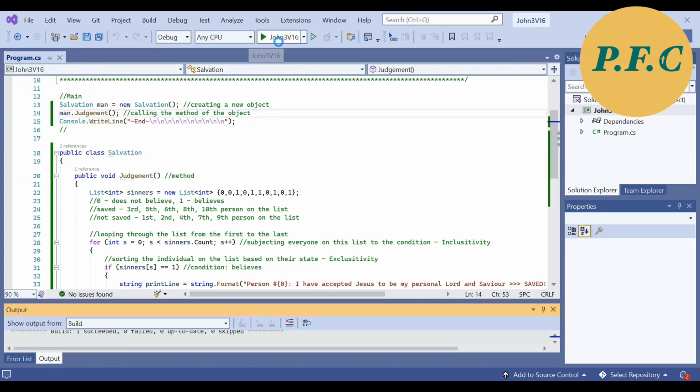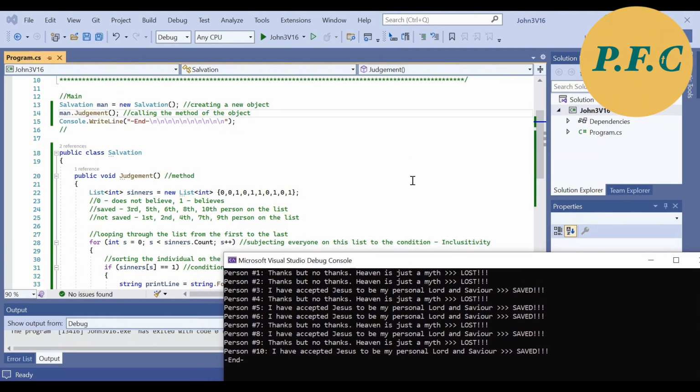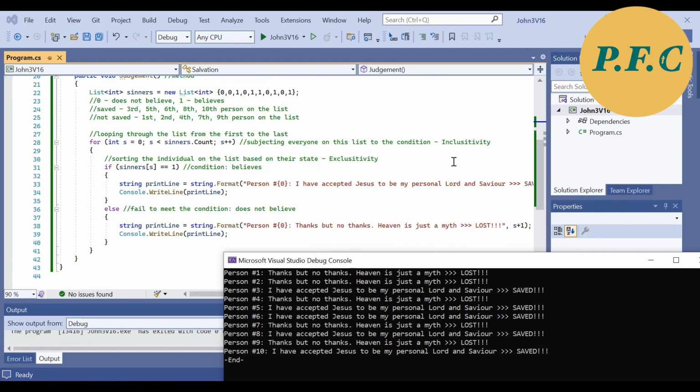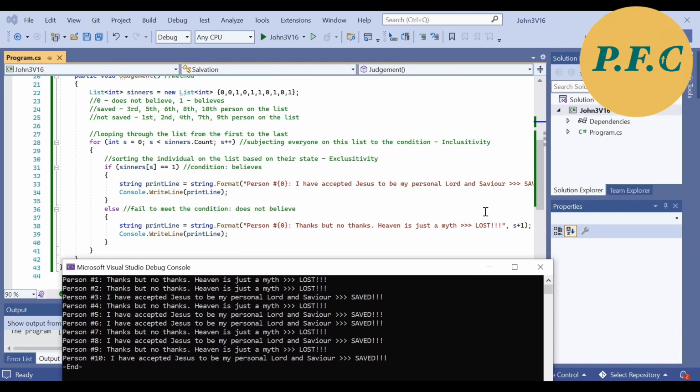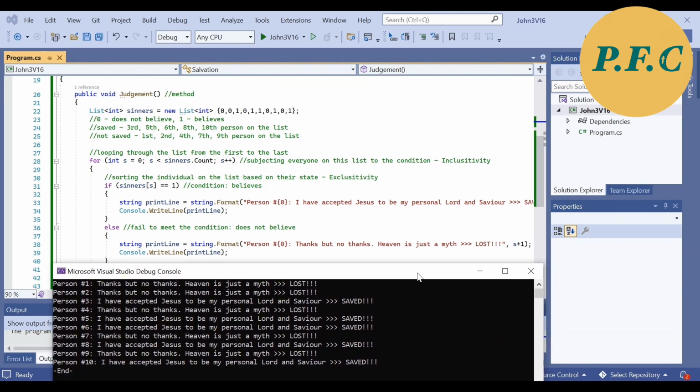As you can see on the console screen, the print is exactly how we divided up the list. The ones are clearly distinguished from the zeros with the programmed logic. And that shall be the same with the believers and non-believers of Christ on Judgment Day. With that, we have come to the end of this segment.